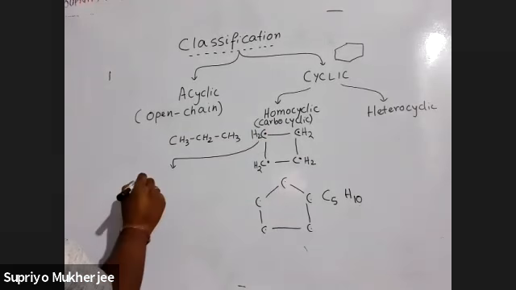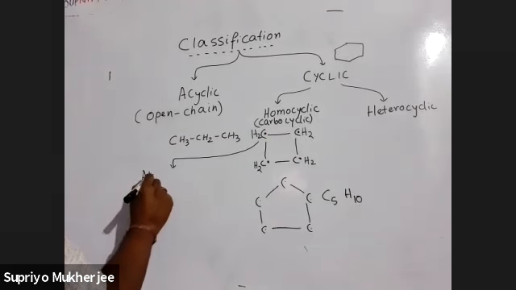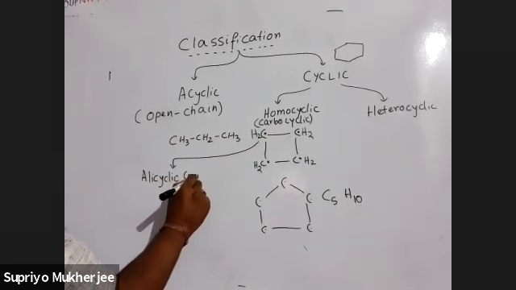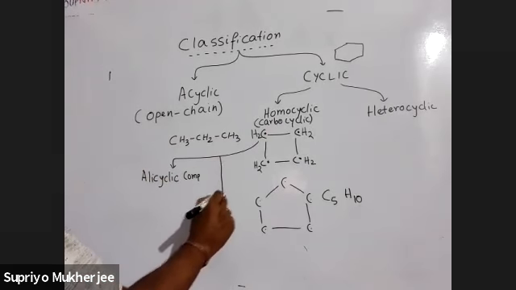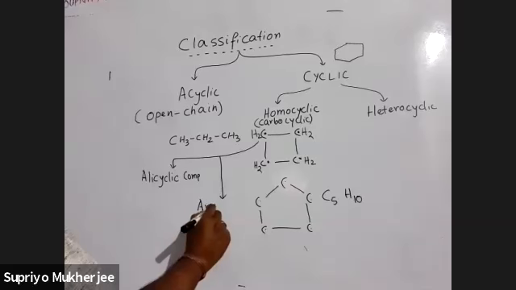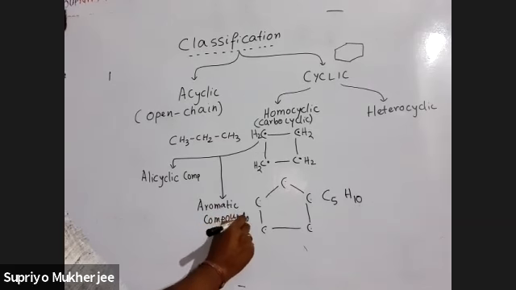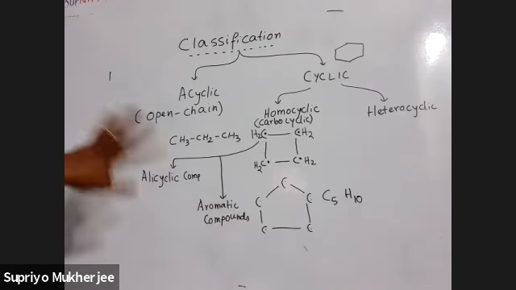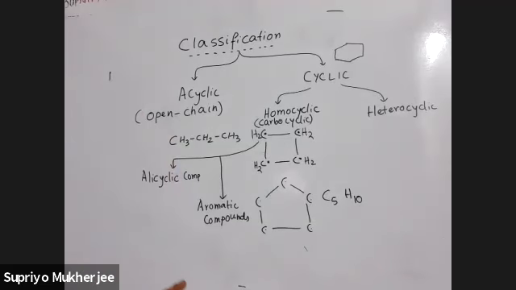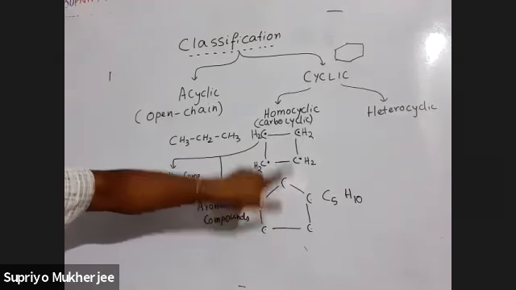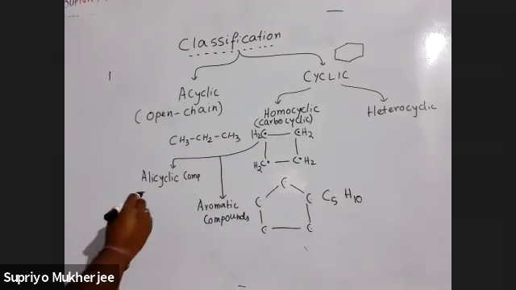Now this can be further divided into two types. One is alicyclic compounds. Another is aromatic compounds. Okay? So we are first finishing the homocyclic part, then we will study what is heterocyclic. So first thing is alicyclic compound. So what are alicyclic compounds? The compound I have already shown you. These are basically alicyclic compounds. So nothing but cycloalkanes.